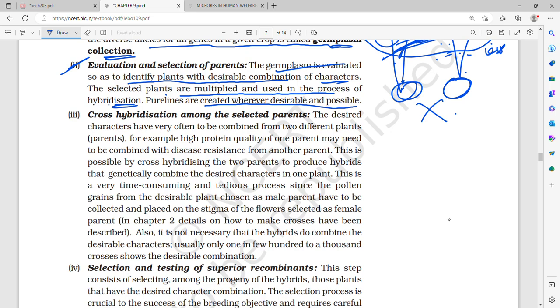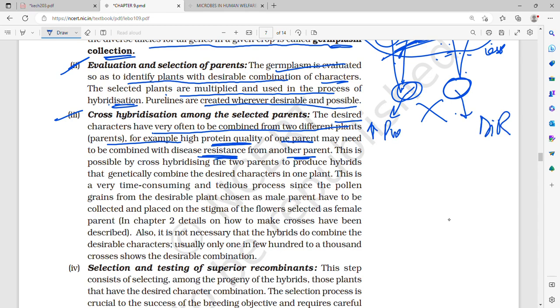Now, cross hybridization among the selected parents. The desired characters are very often to be combined from two different plants or parents. For example, high protein quality in one parent may need to be combined with disease resistance from another parent. So now let's say I selected from two different plants, so combined all the characters, and this has very high protein quality and this has disease resistance.